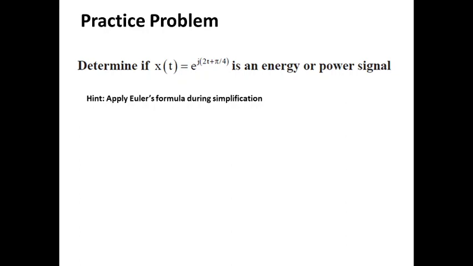Based on the inputs you have taken, here is a practice problem. Determine whether x of t equal to e power j times (2t plus pi by 4) is an energy or power signal. The hint is that you need to apply Euler's formula during simplification. Thank you.